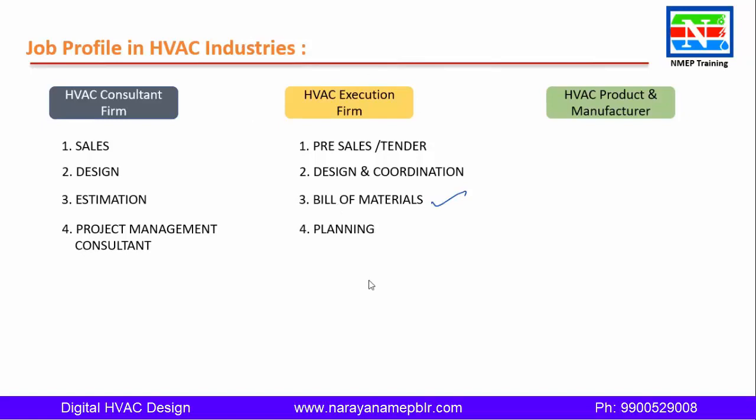Next is planning. One planning person will be tracking the project, as per project requirement, for when you need to order items. For example, a high-end product like a chiller, you cannot order at the initial start of the project, because a lot of capital investment is involved. It is a very costly item. If you bring it and do not execute, it will be stagnant for some time.